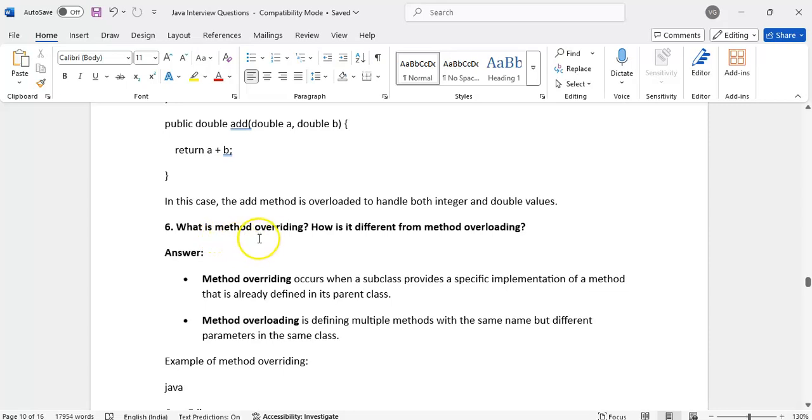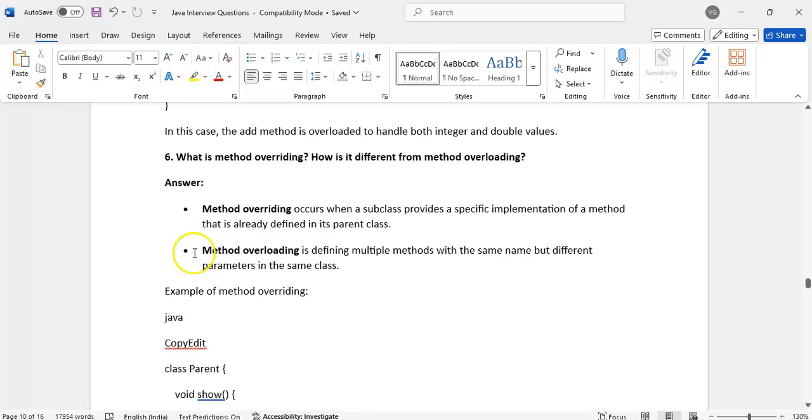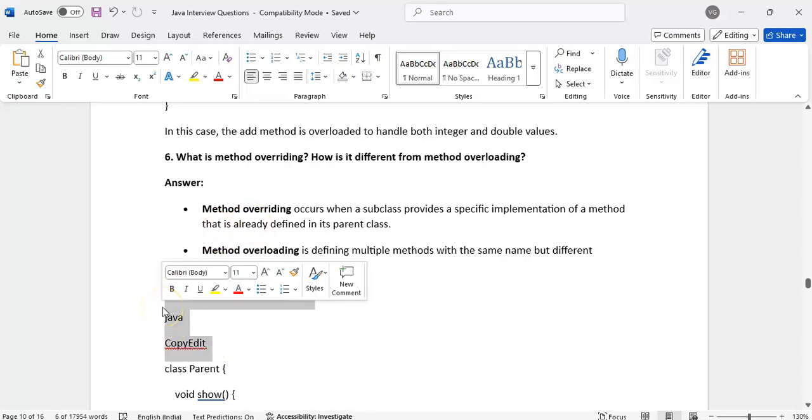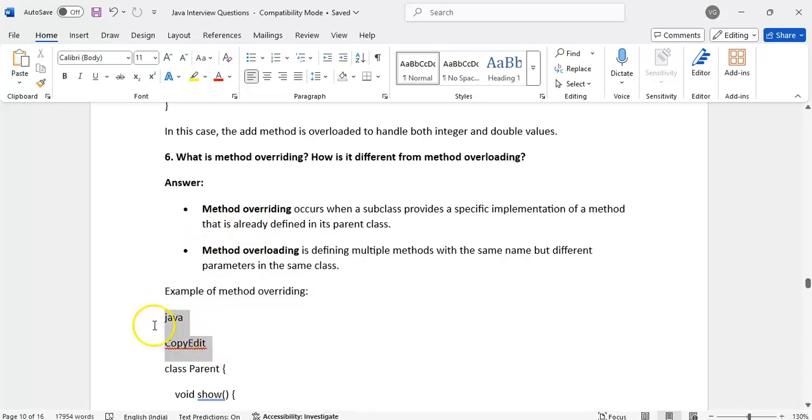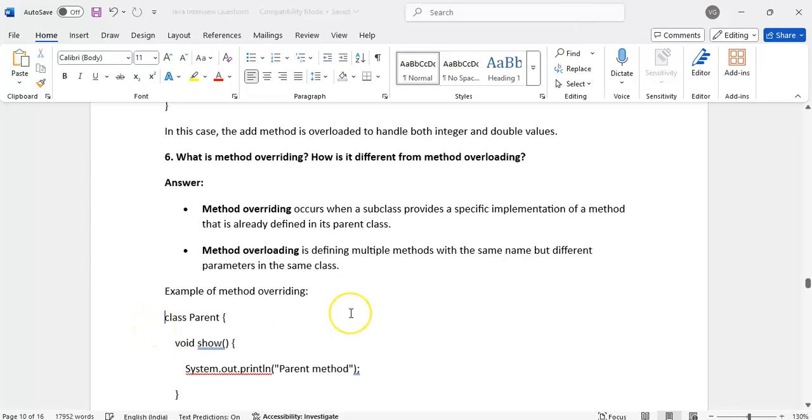What is method overriding? How is it different from method overload? Method overload we have just seen. Method overriding occurs when there is a parent and child relationship. Method overriding means overriding the parent class method in the child class.